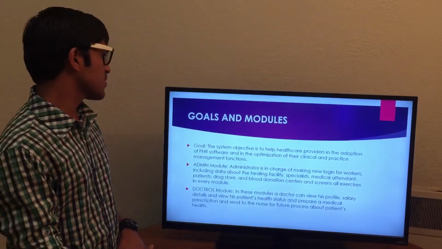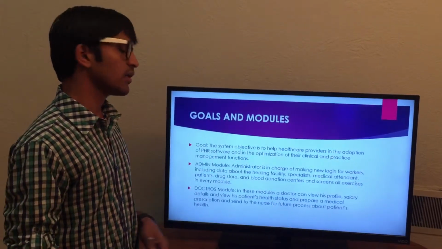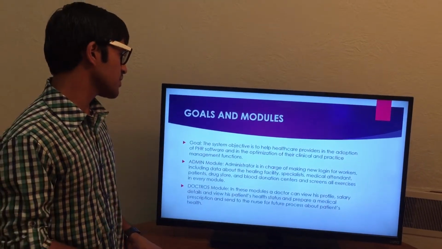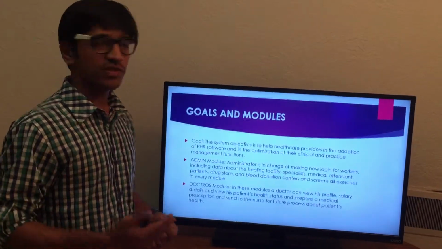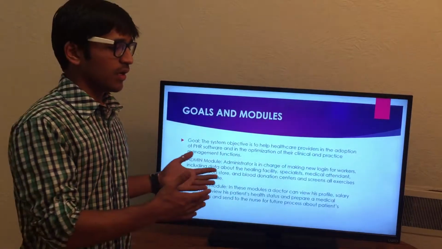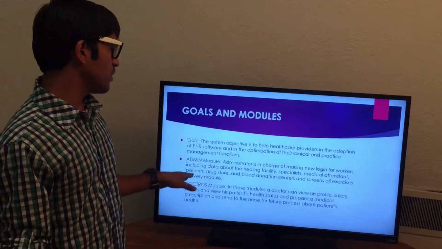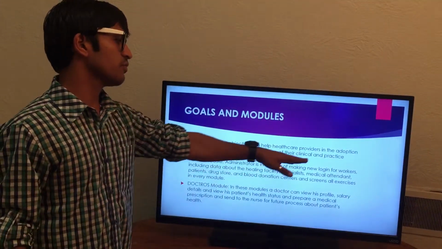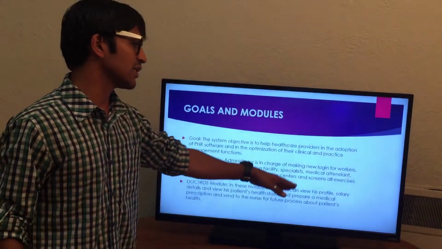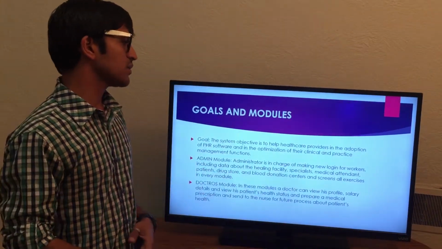The main goal of the system is to help the healthcare providers in the adoption of PHR software, and in the optimization of their clinical and practice management functions. Now there are different modules related to this system, which are, you can say, the hands and legs of the system. The admin module, in which the administrator is in charge of making new logins of the workers, doctors, health facilities, specialists, medical attendants, then drugstore, then blood donation centers.